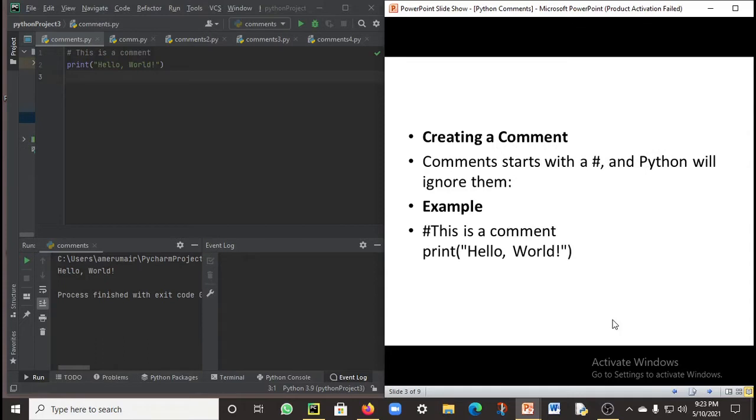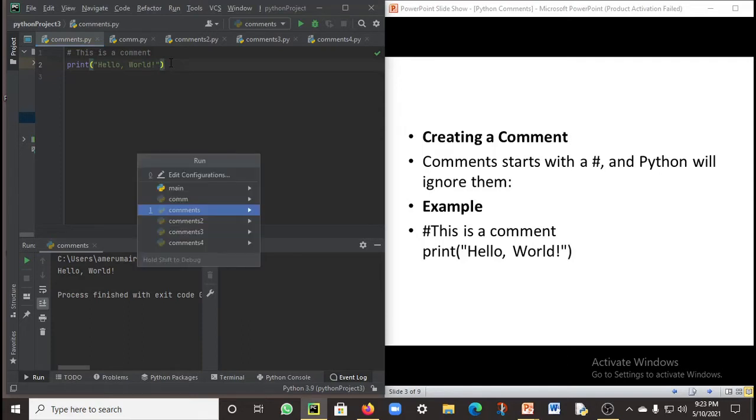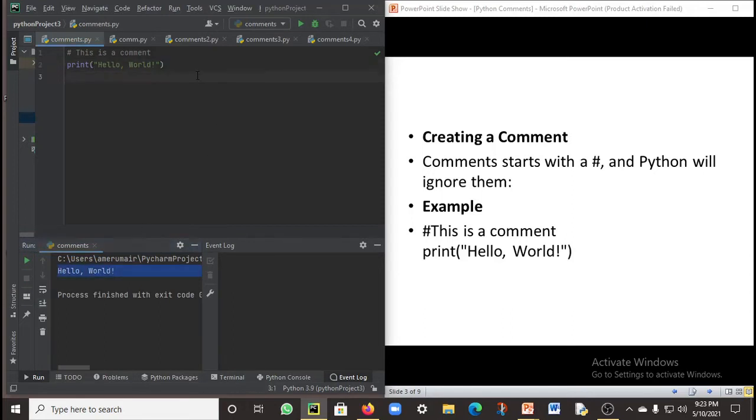So how is a comment created? A comment starts with a hash key, and Python will ignore them. When a line starts with a hash, the rest of the line is ignored by Python, as Python gets to know that a line starting with a hash is a comment. For example, as you can see over here, I have written hash, this is a comment, and at the bottom I have written print hello world. So Alt plus Shift plus F10, I'll run this, enter, and you can see at the bottom, hello world. This is my output. So this is how a comment works.